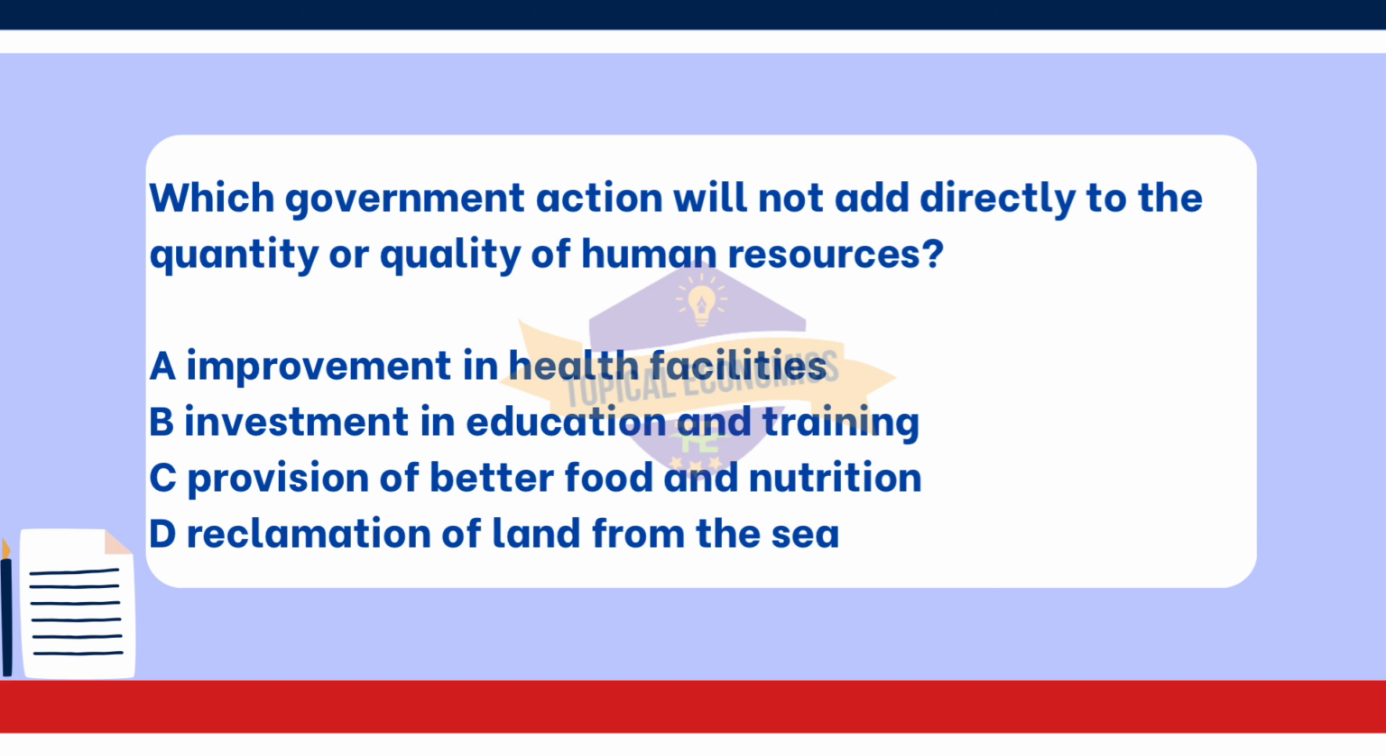Question says, which government action will not add directly to the quantity or quality of human resources? A. Improvement in health facilities. B. Investment in education and training. C. Provision of better food and nutrition. D. Reclamation of land from the sea. This question is from year 2022, May-June version 1. Here, the correct answer is option D.